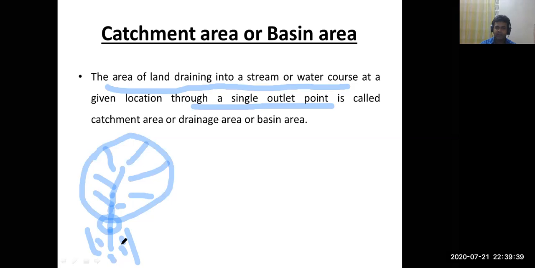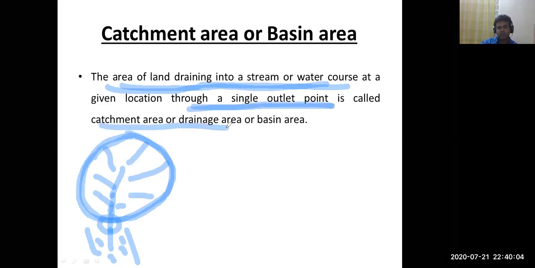It may be a lake, it may be a pond. That is the water course. Generally, it may be the river. So this area is called the catchment area. It is the area of land that drains into a stream or water course through a single outlet point.